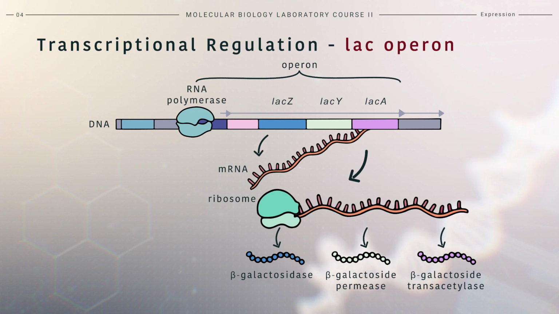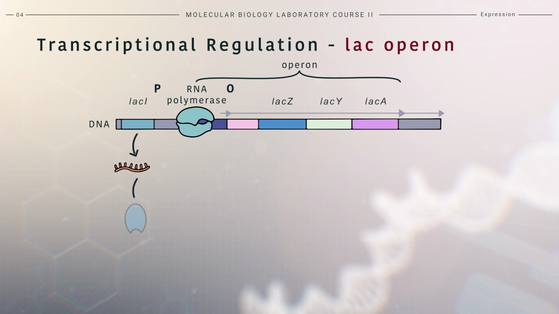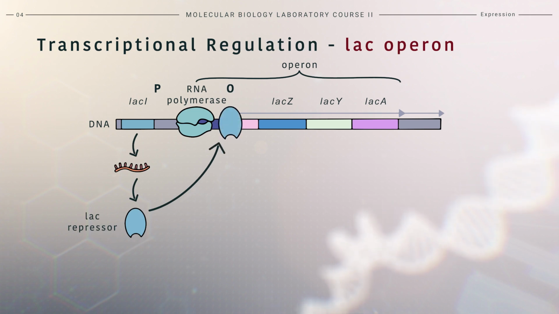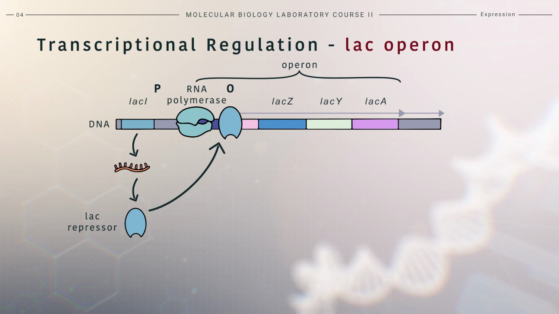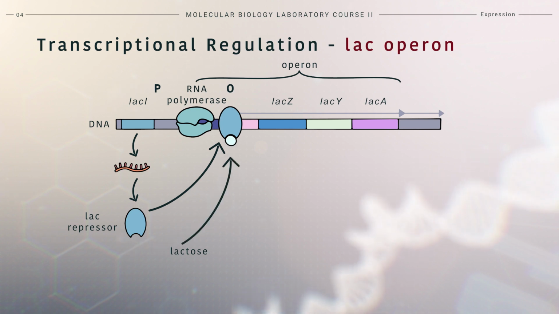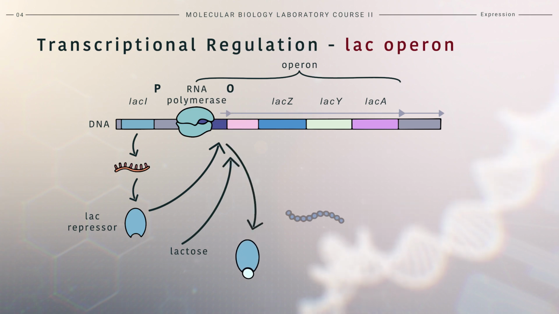In addition to the genes coding for enzymes, the operon also includes a promoter region, P, and operators, O. The LacI gene, located upstream of the Lac operon, encodes the Lac repressor. The Lac repressor is a regulator that inhibits Lac operon expression by binding to the operator and blocking RNA polymerase. When lactose, allolactose, or analogs such as IPTG are present in the medium, they bind to the Lac repressor, causing it to change its conformation and release from the operator. This induces expression.